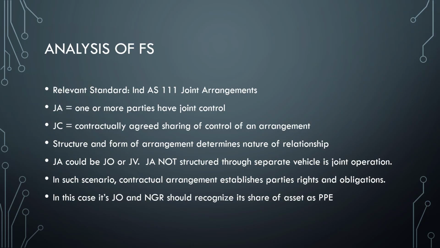So the relevant standard is Ind AS 111 Joint Arrangements. What is a joint arrangement? One or more parties having joint control. What is joint control? Contractually agreed sharing of control of an arrangement. Structure and form of the arrangement determines the nature of the relationship. Is joint arrangement only one category? No, a joint arrangement could be a joint operation or a joint venture.